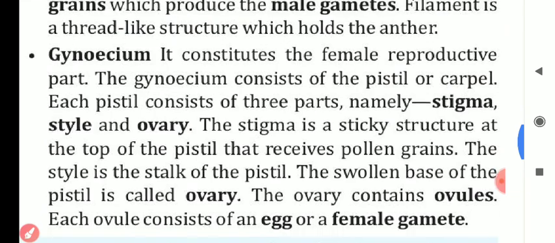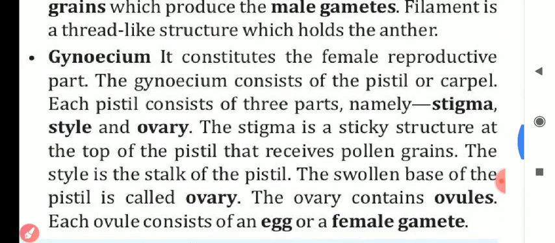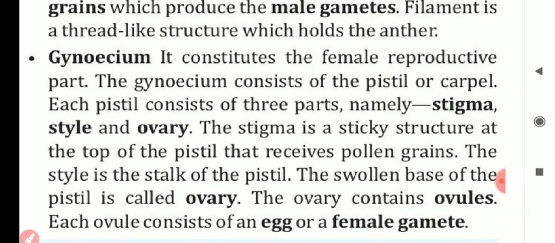Next, my dear students, we have the gynoecium. It is the female reproductive part of the flower.